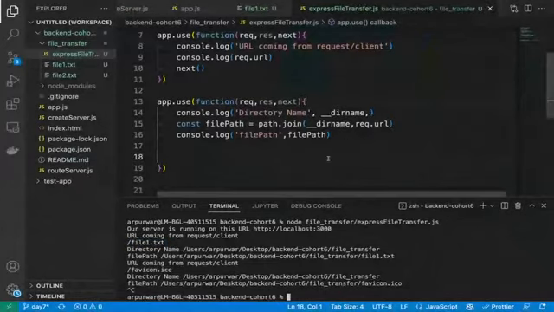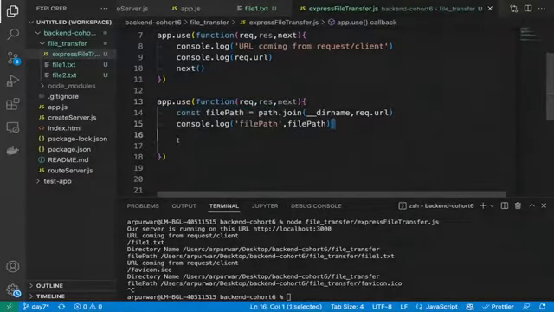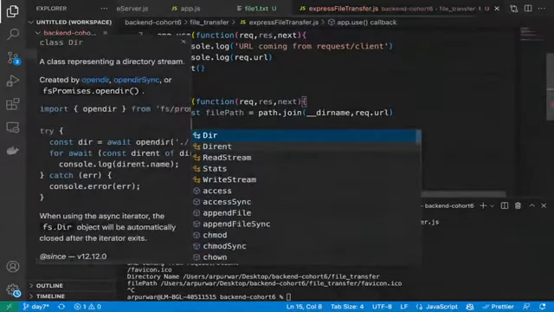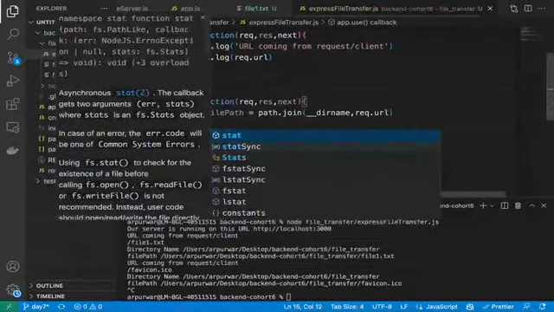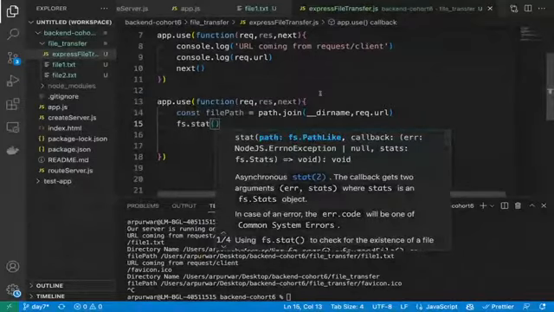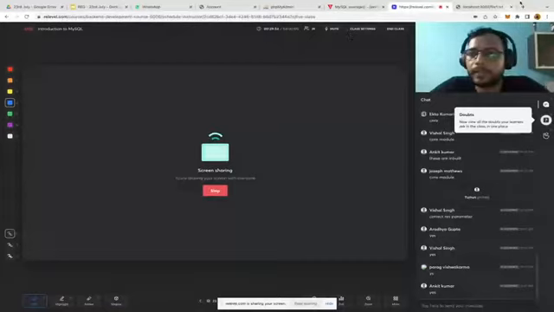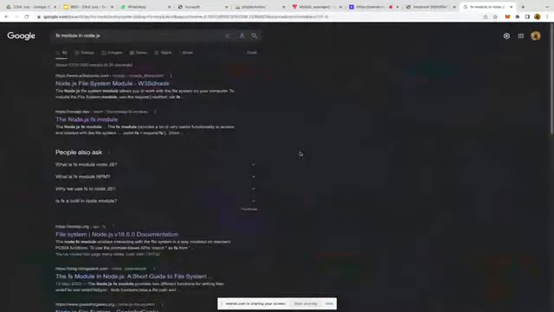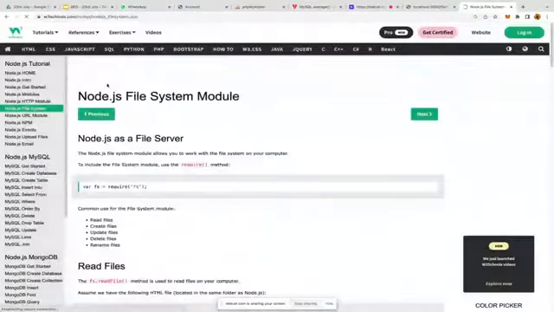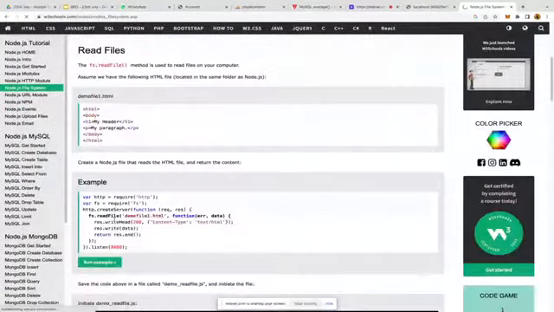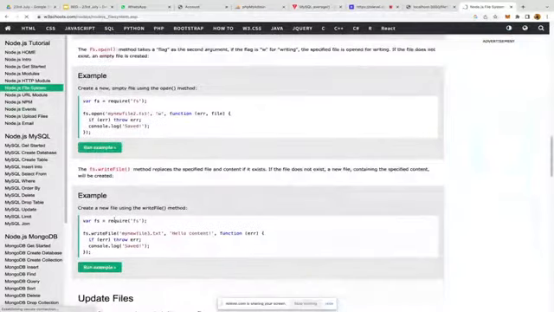Okay, so now I will just remove some of the logs, so it will be better to write. Now in the fs module, there is one method which checks the file information, whether this file is a file or it's something else. So let me show you fs.stat very quickly. The fs module in Node.js has a lot of methods. Looking for the stat method.